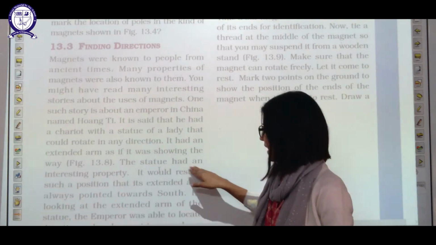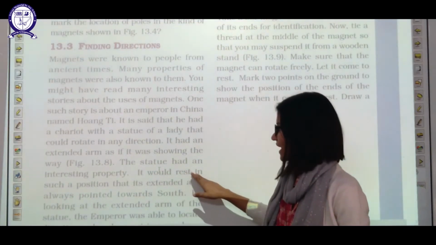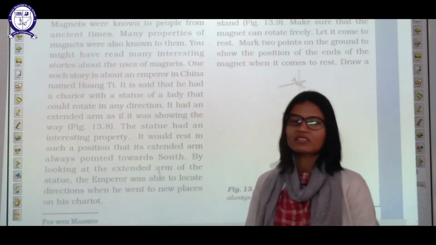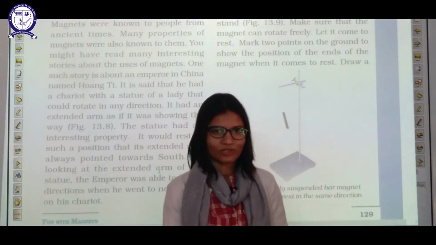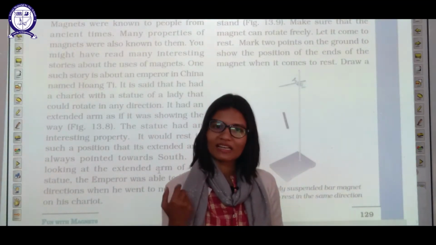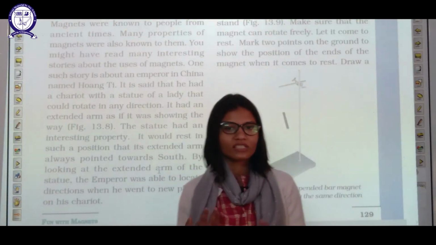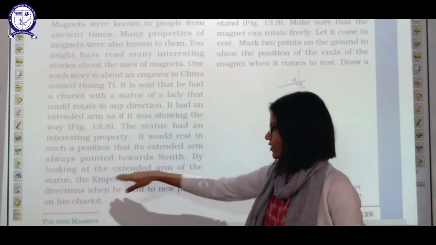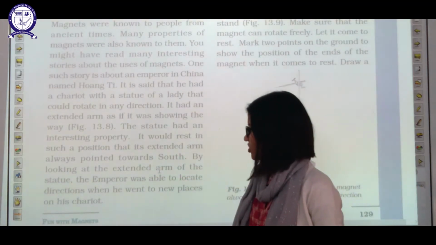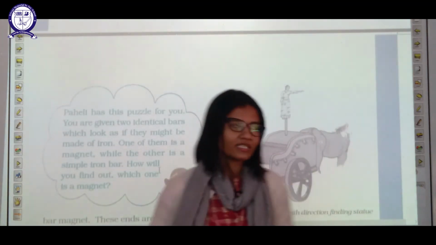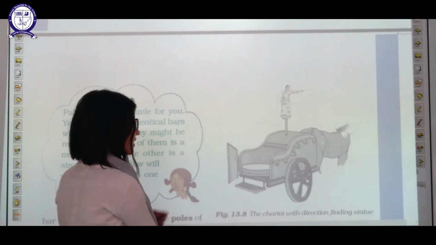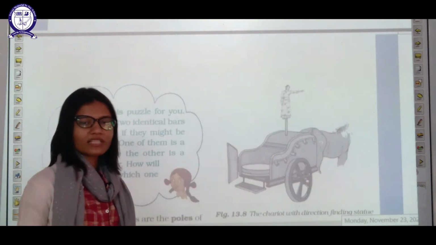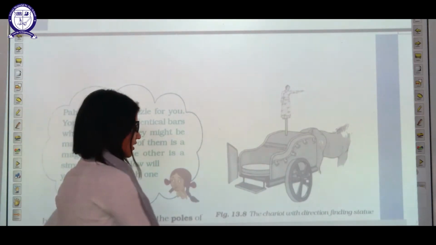This statue had an interesting property. It would rest in a position with its extended arm always pointed towards the south. Whenever it was at rest, it always pointed toward the south. By looking at the extended arm of the statue, the emperor was able to locate direction when he went out to a new place in his chariot. This is the statue, and it always pointed toward the south. How does it happen?